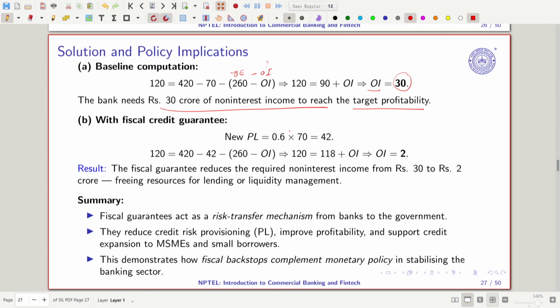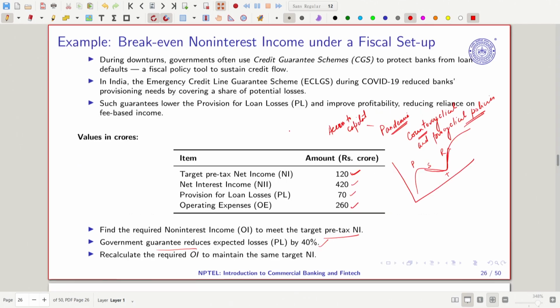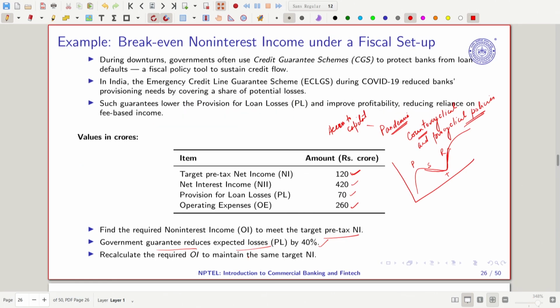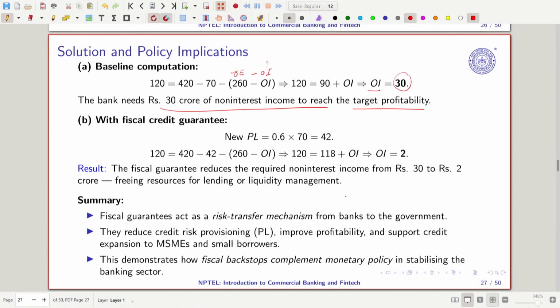Suppose the fiscal guarantee scheme says that it reduces the expected losses by 40%. Government guarantee reduces expected losses by 40%, in the sense that the provision for loan losses the banks are making is 70 crore, and 40% of this is already being waived. So what is the loan loss now? It is just 60%, right? So 1 minus 0.40, so 0.6 into 70, which comes out to be 42.